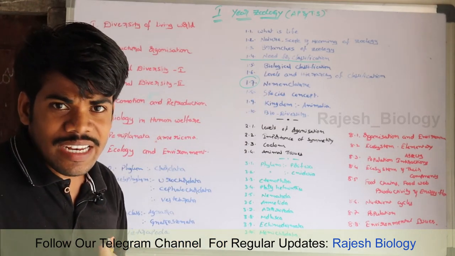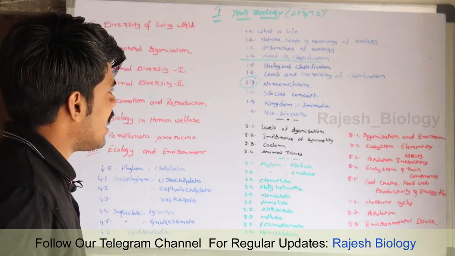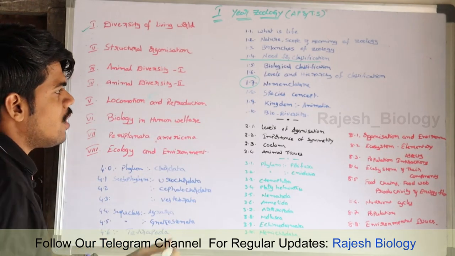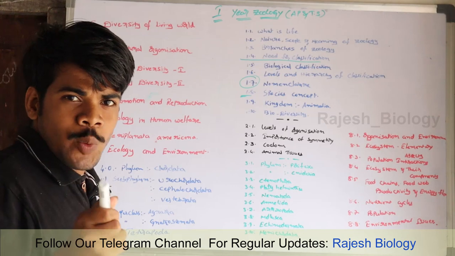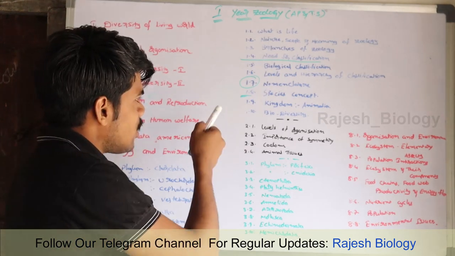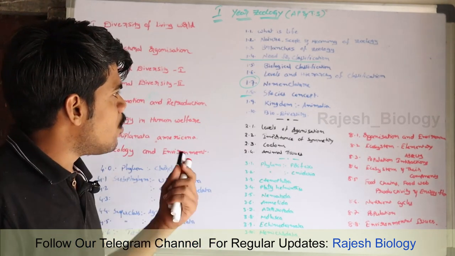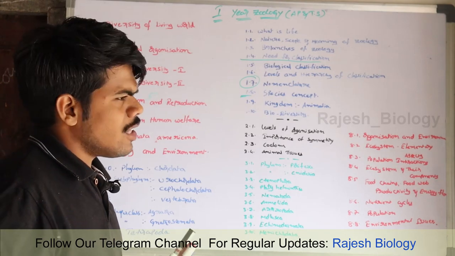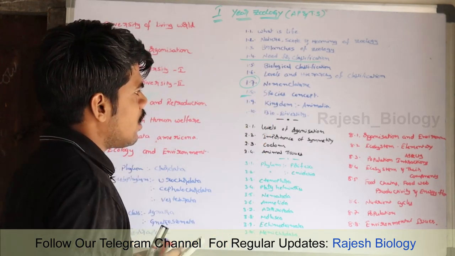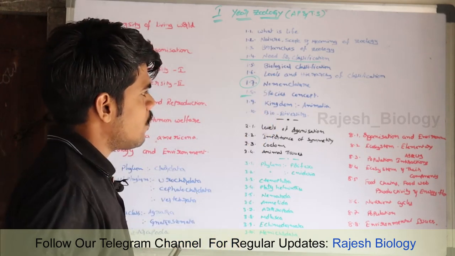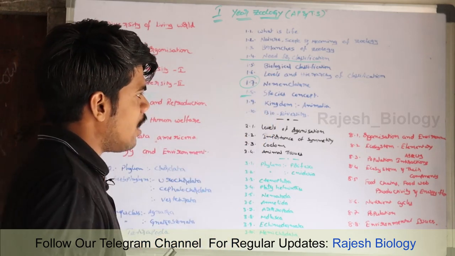So you easily cover botany and zoology at the same time. Nomenclature and the species concept. You know Charles Darwin. Charles Darwin says so many things about the species, and there are so many scientists who tell about the concept of species. Next, kingdom Animalia and biodiversity.